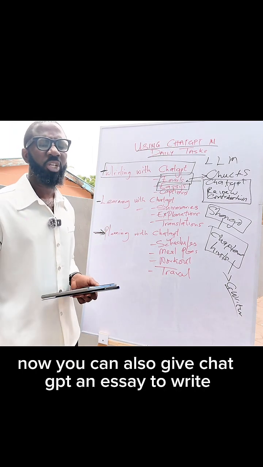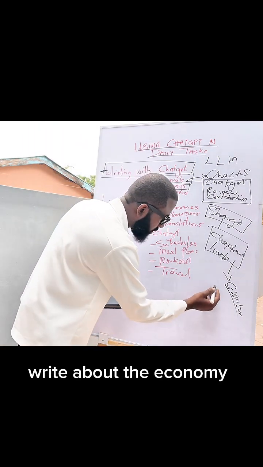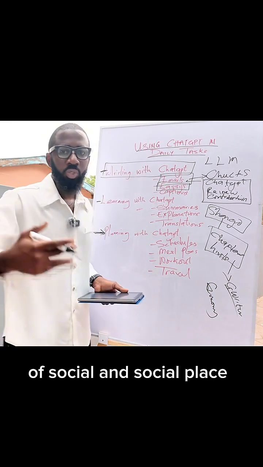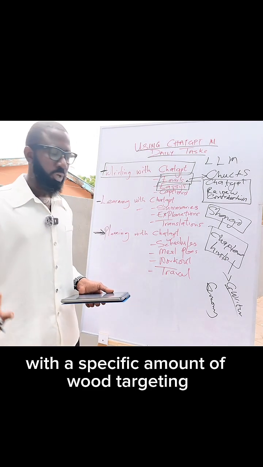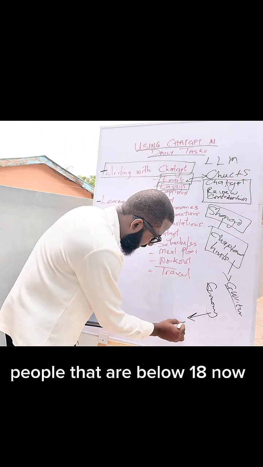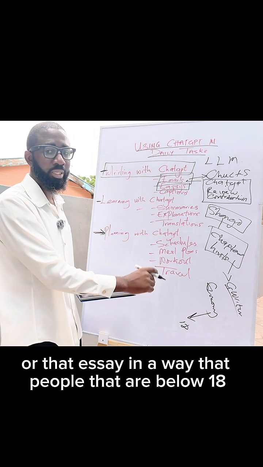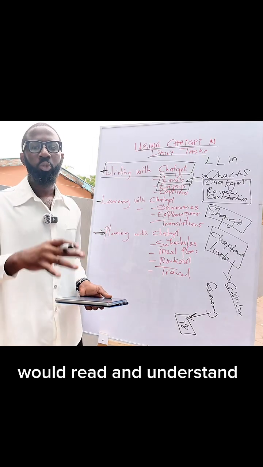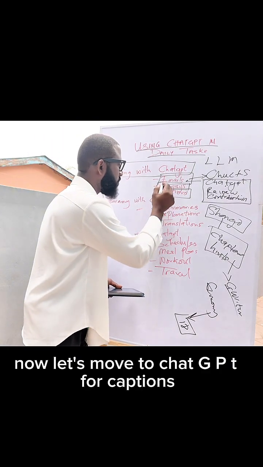That is about essays, but I used a novel as an example. You can also give ChatGPT an essay to write. Write about the economy of so-and-so place, with a specific word count, targeting people below 18. ChatGPT knows how to construct that essay in a way that people below 18 would read and understand.